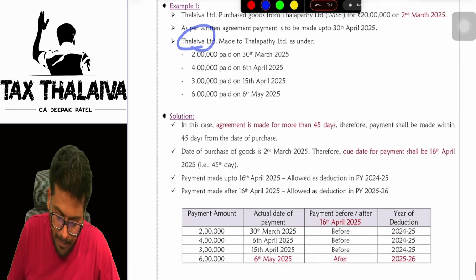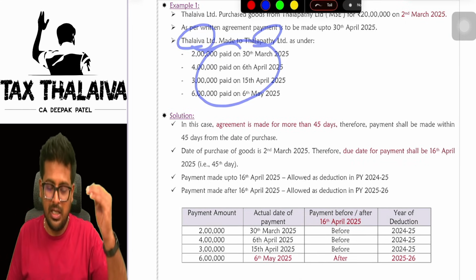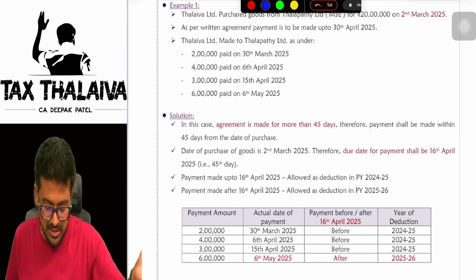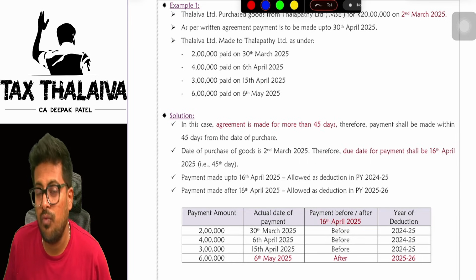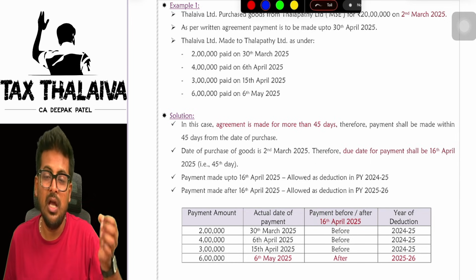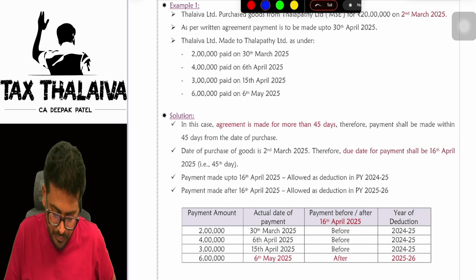And Thalaiva Limited made a payment to Thalapathy Limited like this: on 30th March, a little bit of payment, 6th April 4 lakhs, 15th April 3 lakhs, 6th May 6 lakhs. So let's look at in which year which amount will be disallowed, and in which year which amount will be allowed.